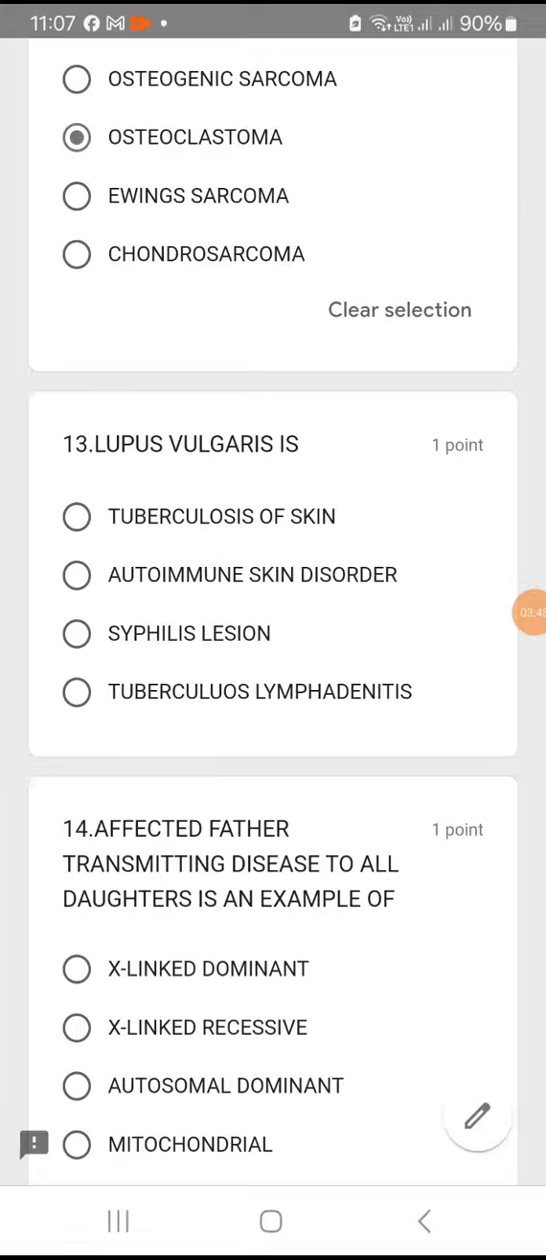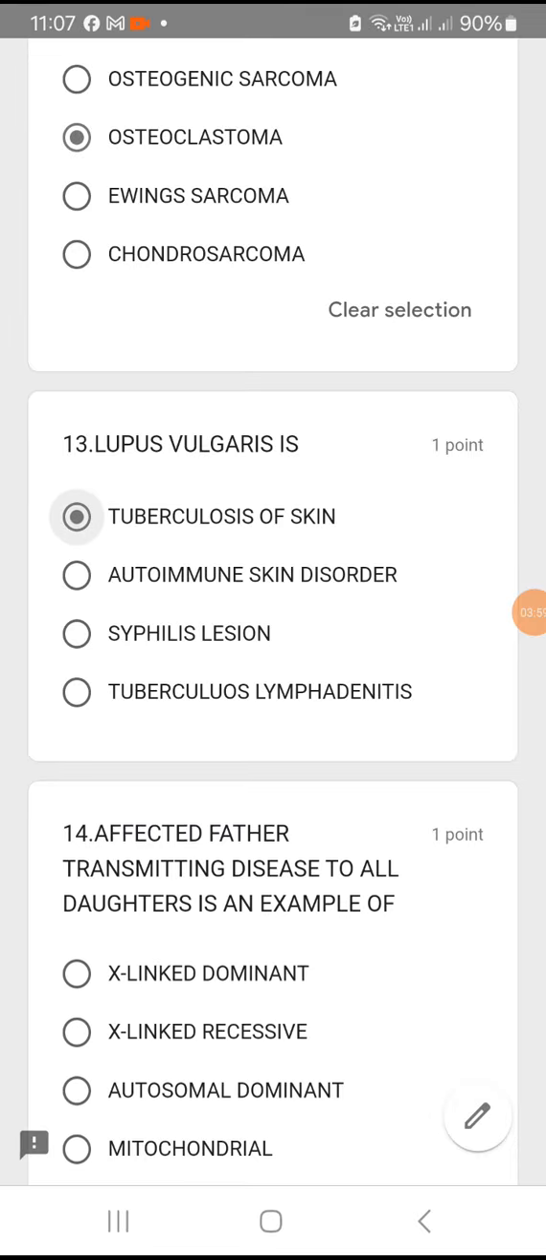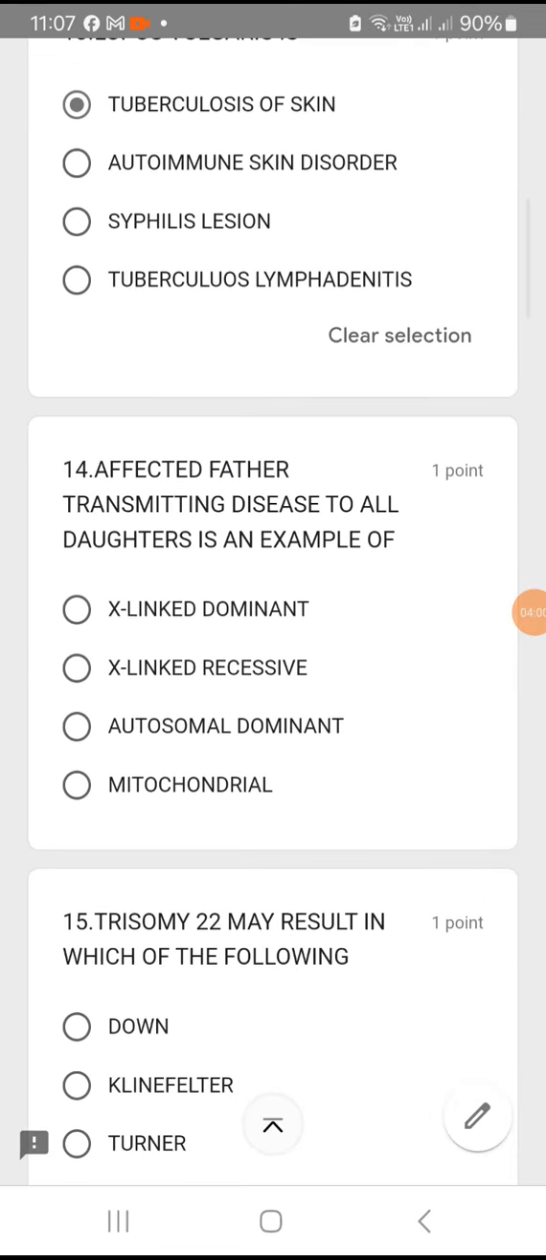Now what is lupus vulgaris? Tuberculosis of the skin or autoimmune skin disorder or syphilis infection or tuberculous lymphadenitis. Lupus vulgaris is a tuberculosis of the skin. Option A. Question number 14.